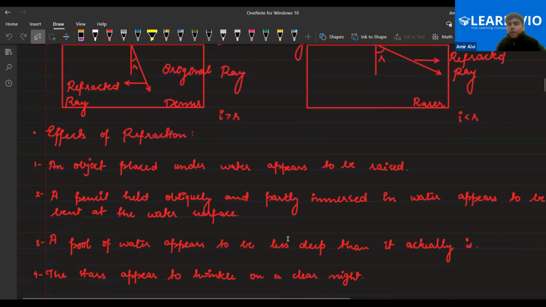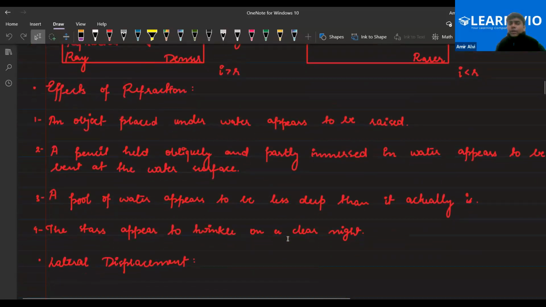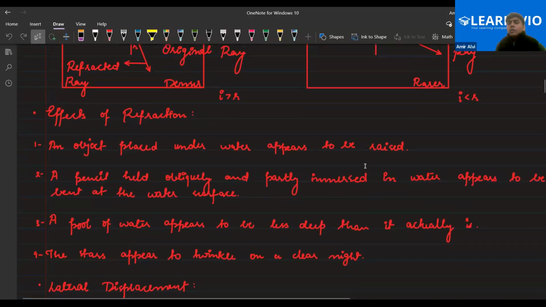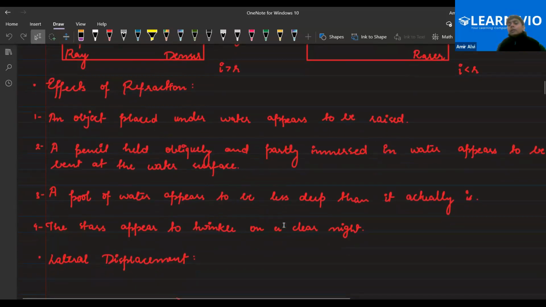Now let's see what the effects of refraction are. Objects placed under water appear to be raised. A pencil held obliquely and partly immersed in water appears to be bent at the water surface. A pool of water appears to be less deep than it actually is. The stars appear to twinkle at night. So these are the effects of refraction in real life.